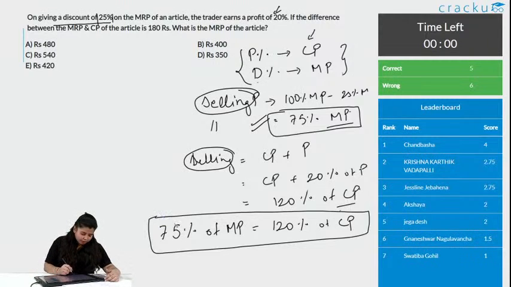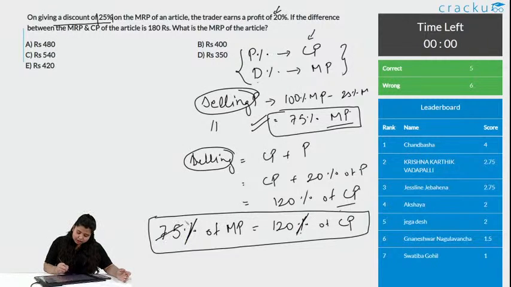Okay, now I am just getting the ratio. These both are percentages, that means this will be 75 divided by 100 and 120 divided by 100. Can we cancel 100 and 100? We can, right? So, I have just cancelled the percentage and percentage.